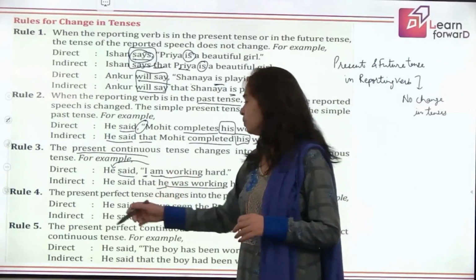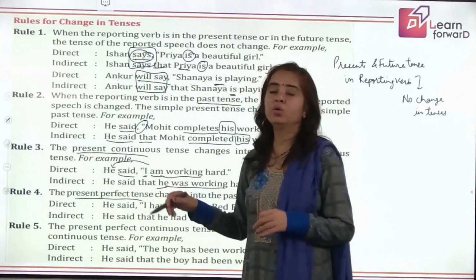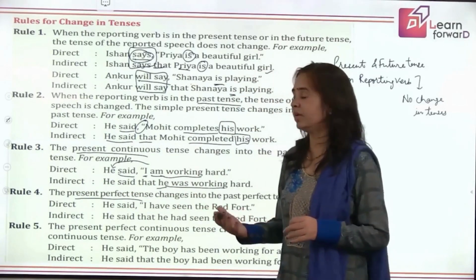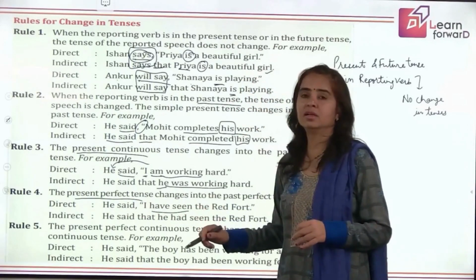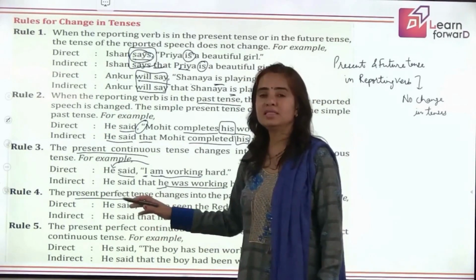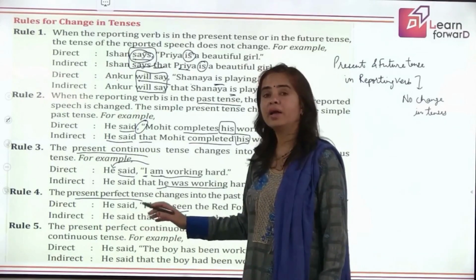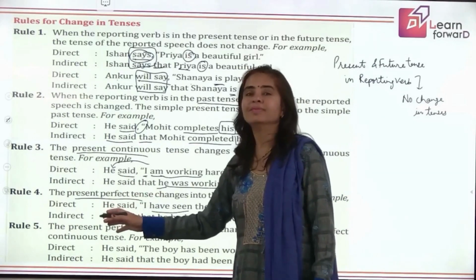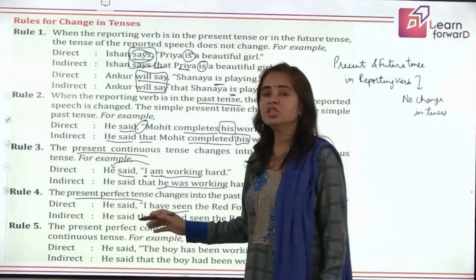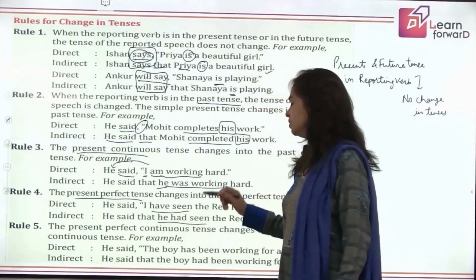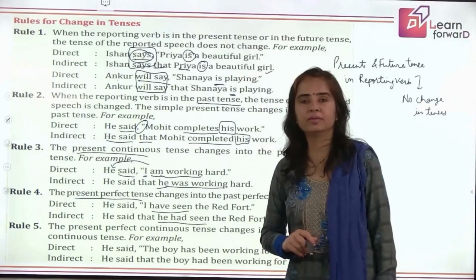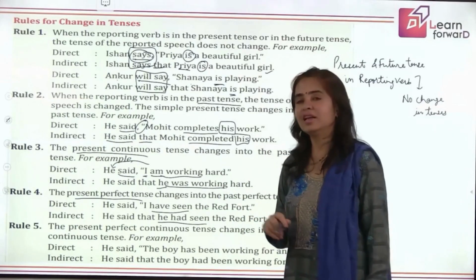The next is present perfect tense. I told you this changes to past perfect tense. So he said, "I have seen." How will you do that? He said that. Now again, I will change to he. Has will change to had. So he said that he had seen the Red Fort. Easy, isn't it? Let's move to the next.